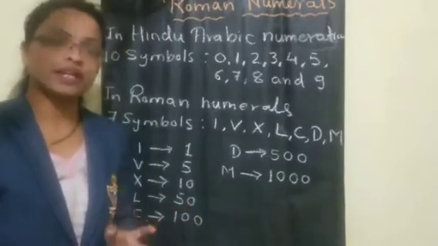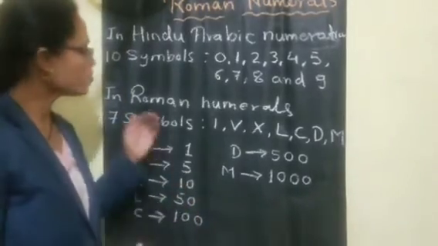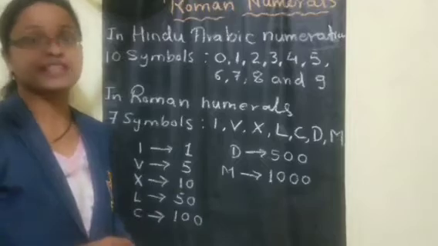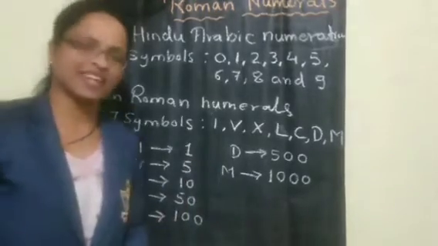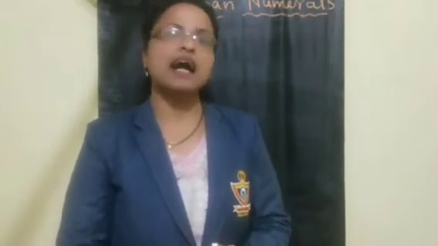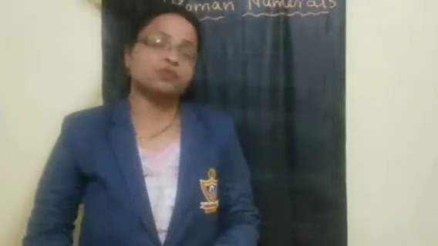Okay, now let us try to understand what is meant by Roman numerals and how to write the other numbers with the help of this. Now children, to understand the Roman numeration system in a better way, we have to follow some rules and remember some points.